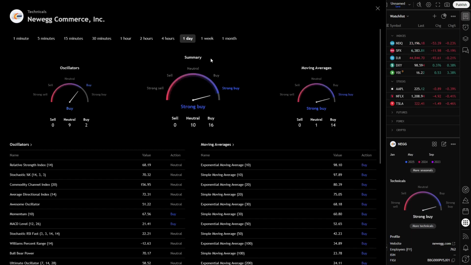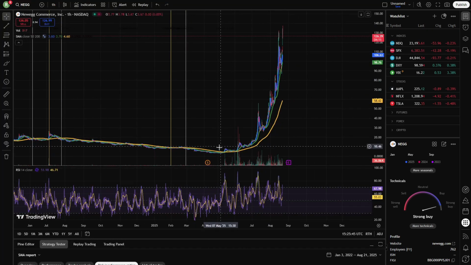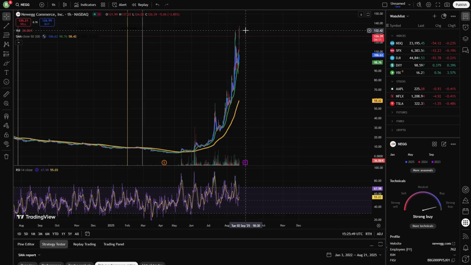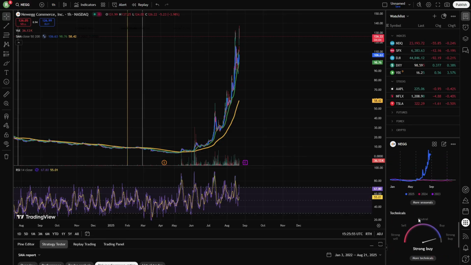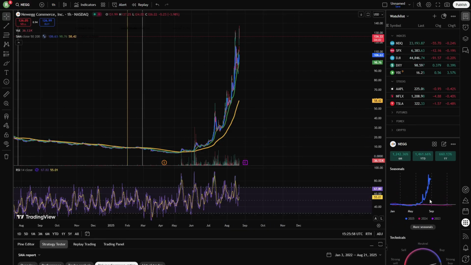Now, the technicals for this, as you can see right now, for the day it's a strong buy, and for the month as well, of course, because just look at this, absolutely a rocket. But I don't think this is going to last. It wouldn't surprise me if this just peaks out and falls right through the floor again. As you can see down here, we don't have any analyst coverage on it, and that's of course because people don't want to analyze a stock that is so poor.